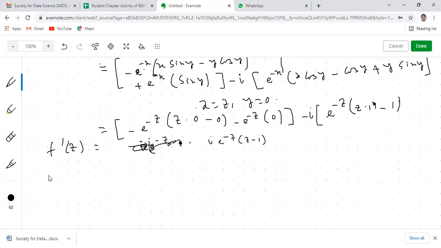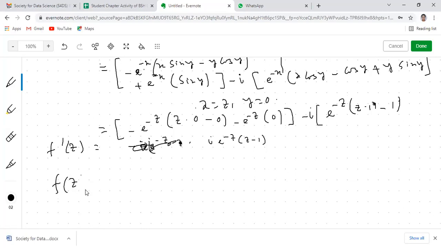So then f(z) will be i times the integration of (e to the power minus z into z minus e to the power minus z) dz. This is a function of z, so you can integrate with respect to z normally. You can use integration by parts because it is a product of two functions.